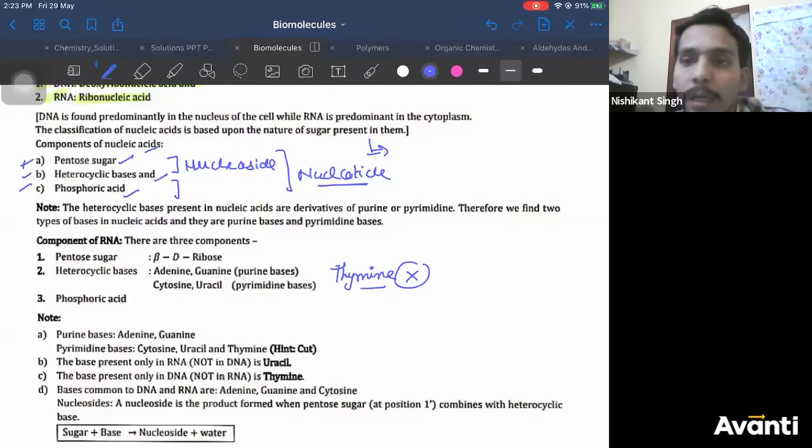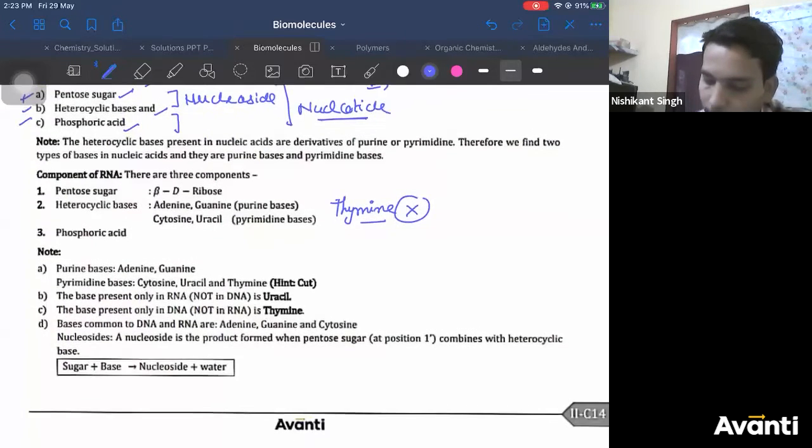Thymine is not present in RNA. Is it clear? Thymine is not present in RNA. Now let us see this. What are the different purine bases? There are two types of purine bases: adenine and guanine.